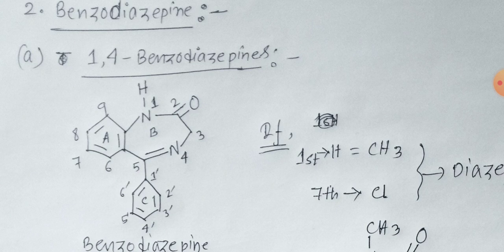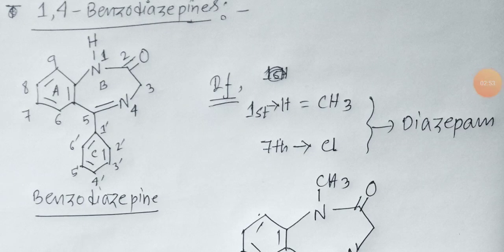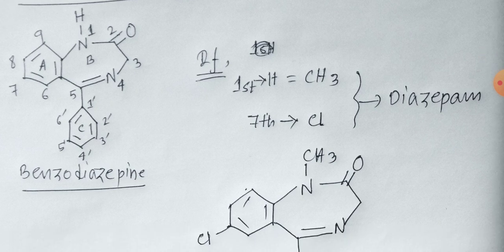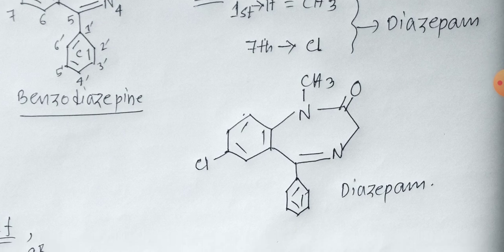If there is 1 nitrogen and 7 members, then it is azepine. So here 2 nitrogens are present, so it is called diazepine. So in the basic structure of benzodiazepine, if there is CH3 present at the first position of nitrogen and at the 7th position there is chlorine, then it will be called diazepam. So here is the structure of diazepam.